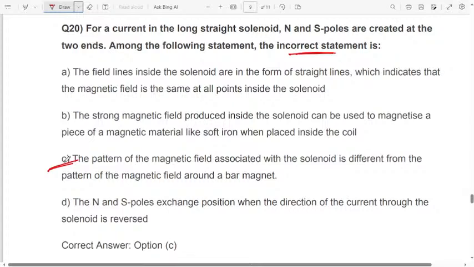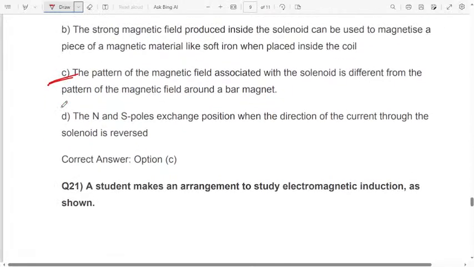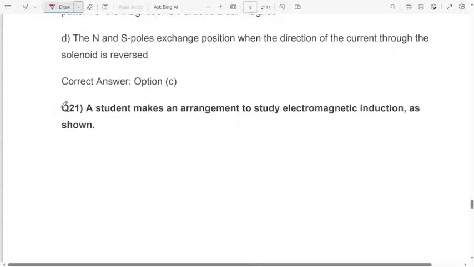Then how will the pattern of magnetic field be different between solenoid and bar magnet? No, both will be the same. Option C is the wrong one here. Options A, B, D all are correct. Here they are asking for the incorrect statement. That's why I underlined. In the exam also, don't get confused.